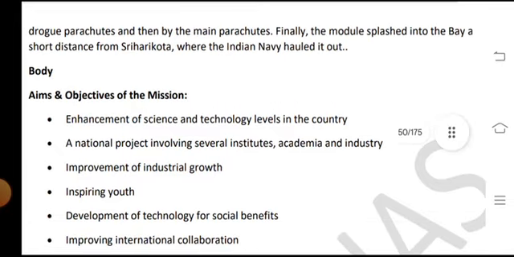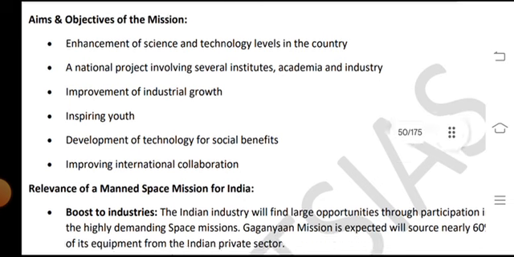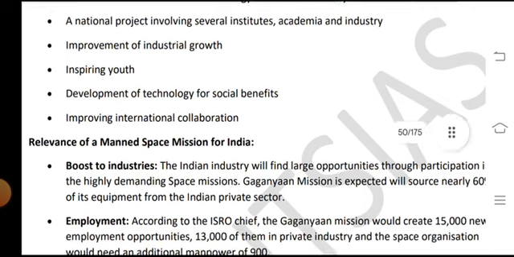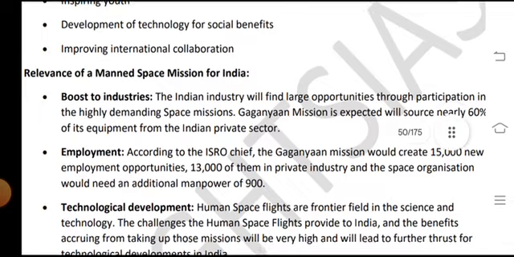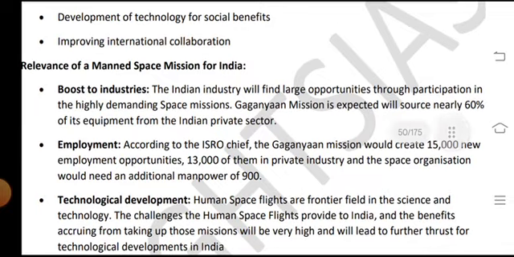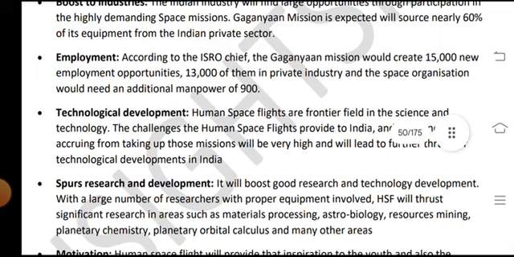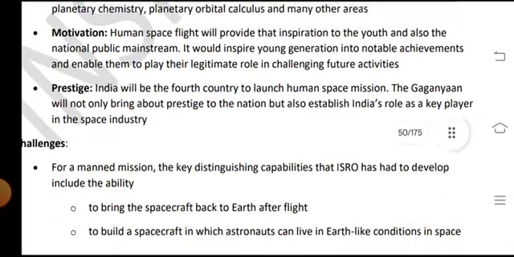Body. Aims and objectives of the mission: enhancing the level of science and technology in the country; a national project involving several institutions, academia and industries; improvement of industrial growth; inspiring youth; development of technology for social benefits; improving international collaborations. Relevance of manned space missions for India: boost to industries and employment, technological development, research and development, motivation, prestige.